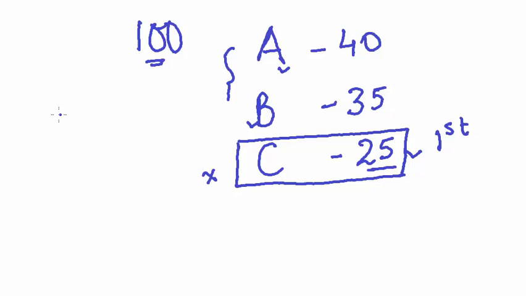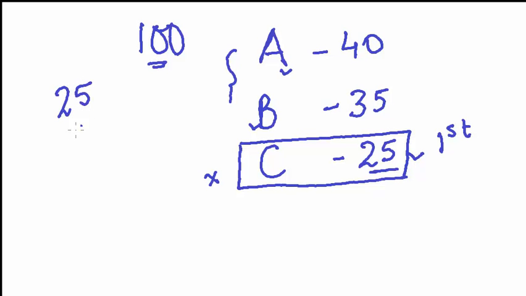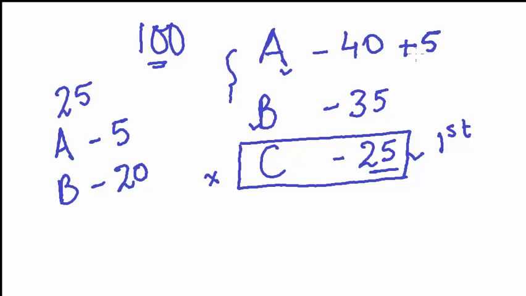Now assume that in these 25 ballots, A has secured second preference in 5 ballots and B secured second preference in 20 ballots, which means that the total vote count of A will be 40 plus 5 and that of B will be 35 plus 20, which means the final winner will be B.